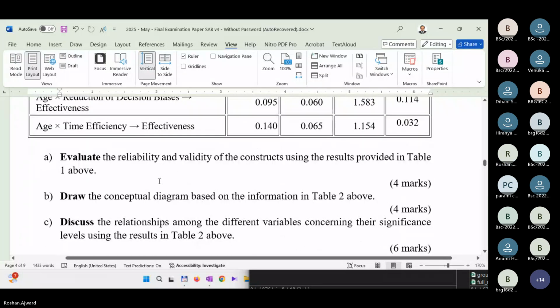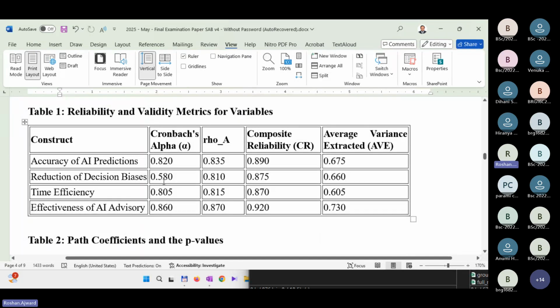Then it says: A, evaluate the reliability and validity of the constructs using the results provided in Table 1 above. What can you say? Is it reliable?